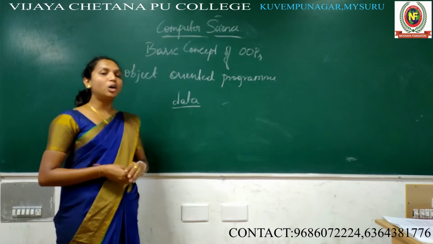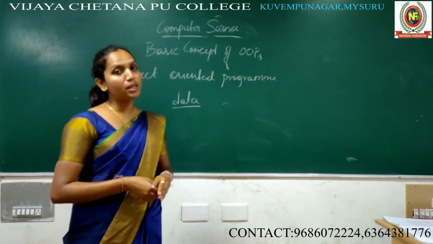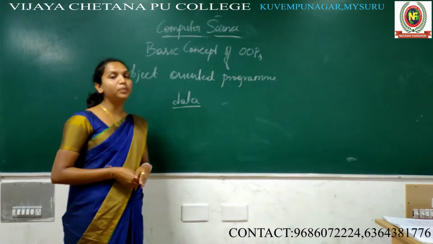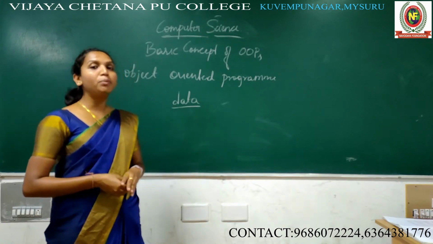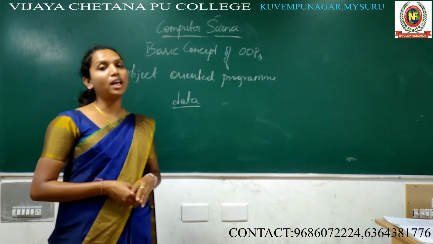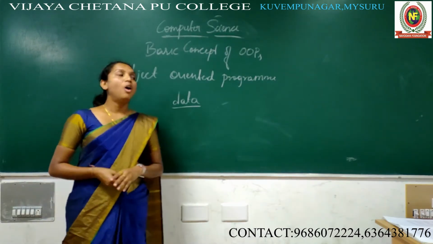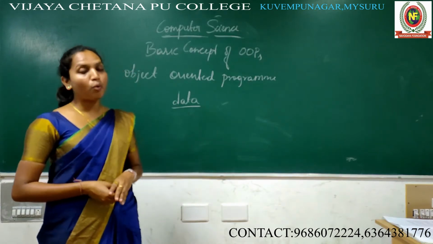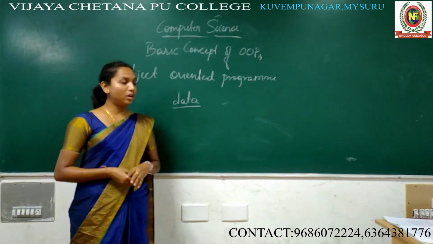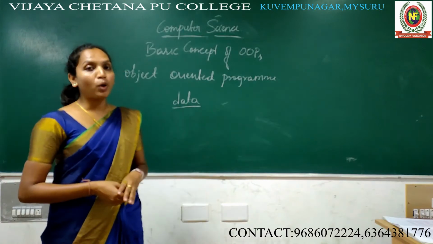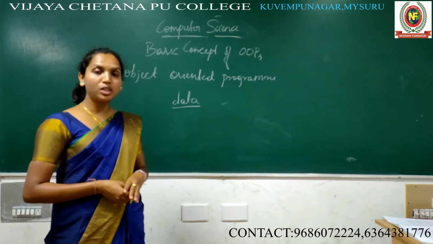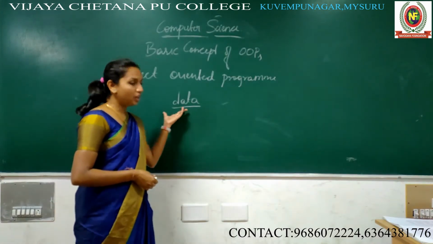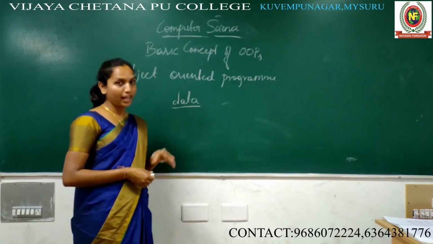What is object oriented programming? It is a principle of design and development of the program using a modular approach. It is called OOPS. And the basic element of OOPS is data.